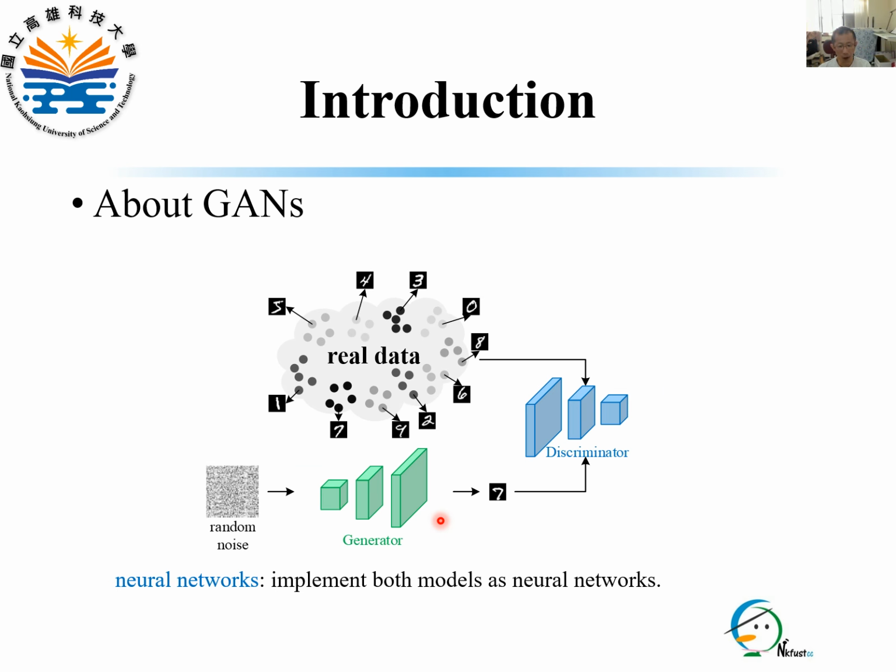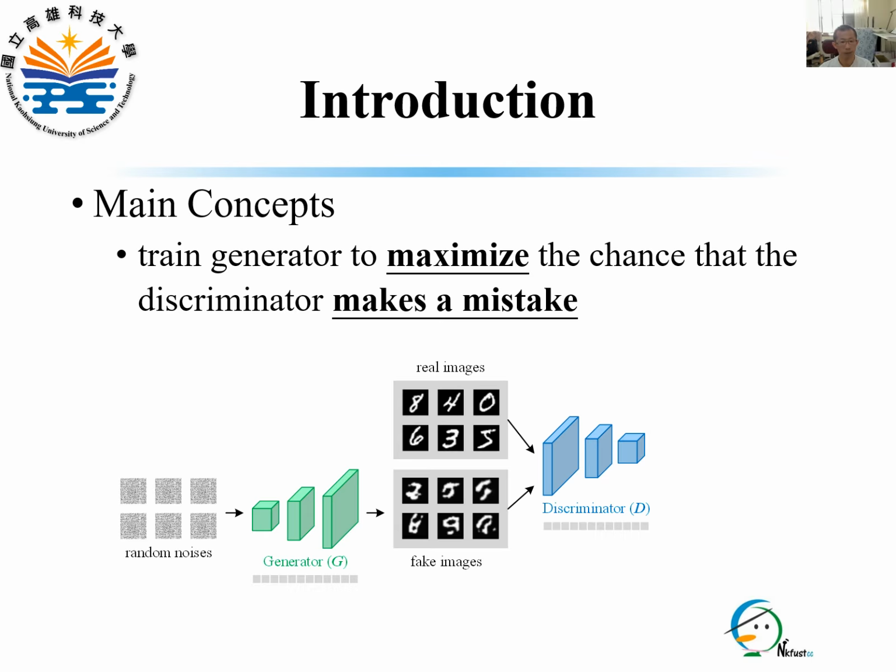In the GANs framework, both generator and the discriminator are implemented using neural networks. The main concept of GANs is to train a generator that maximizes the chance that the discriminator makes a mistake. At the beginning of training, the generator produces fake images that look very different from real images.